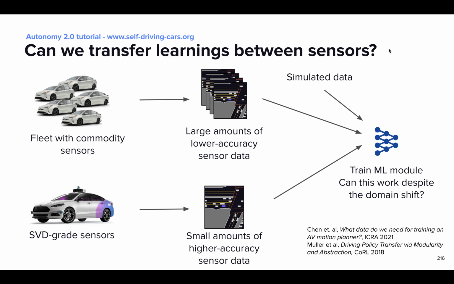And let me finish with one more idea for scaling data for Autonomy 2.0, which is transfer learning. Imagine if we could collect data at scale with commodity sensors and then use it to train the systems of an SDV that at test time is equipped with different, potentially higher fidelity sensors. This would give us a way to scale data collection because we could mix data collected with different sensor types. Recent work has shown promising results, including work that uses transfer learning from simulated data.